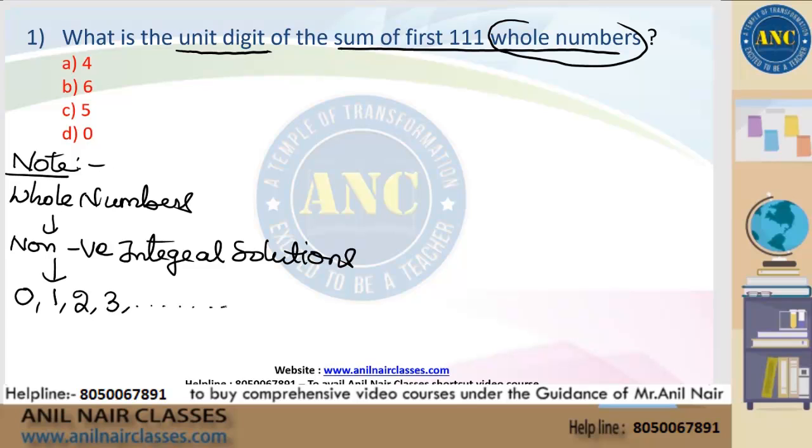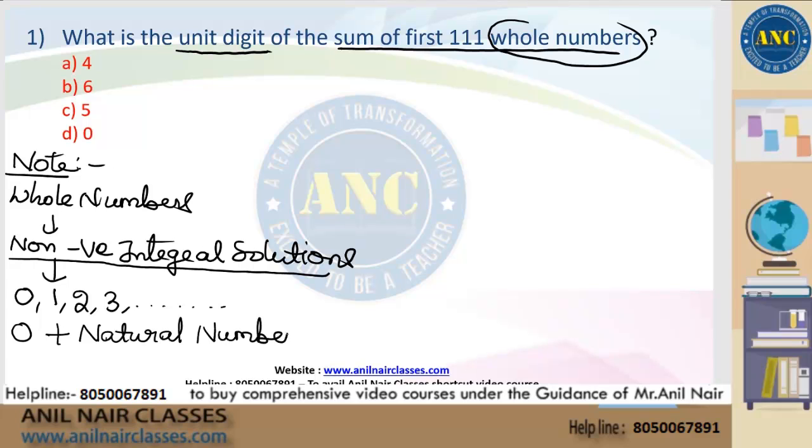Please don't say the answer. I am not interested in listening to your answer. Don't waste your time or show your intelligence in answering the question. Just listen to the class. I will teach. Kindly listen. Whole numbers are also called non-negative integral solution. Non-negative integral solution is nothing but 0 plus the numbers which we are counting. 0 plus natural numbers are called whole numbers.